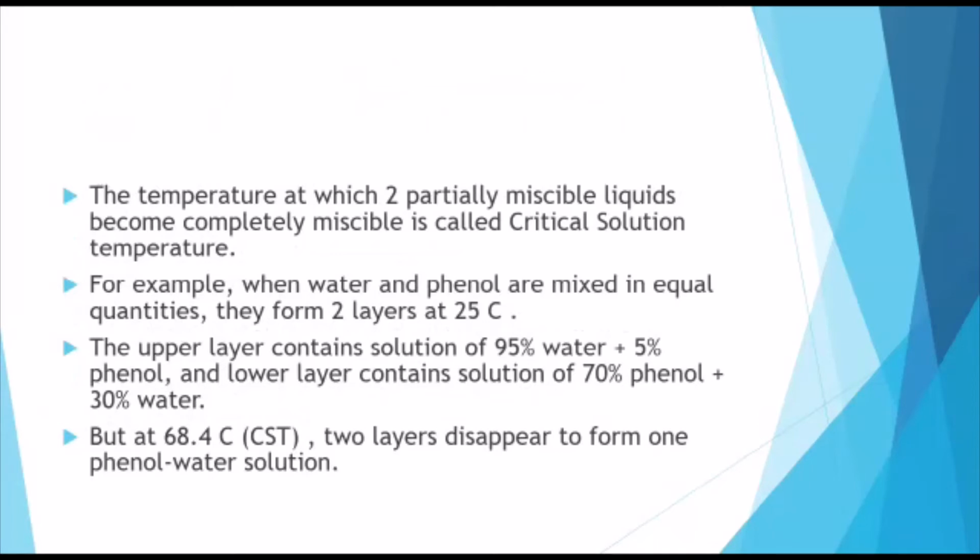At a temperature higher or lower than 68.4 degrees, we obtain two liquids which are separated by a line, or simply we can see a phase separation between these two liquids. So achieving the CST is a vital condition for water and phenol.